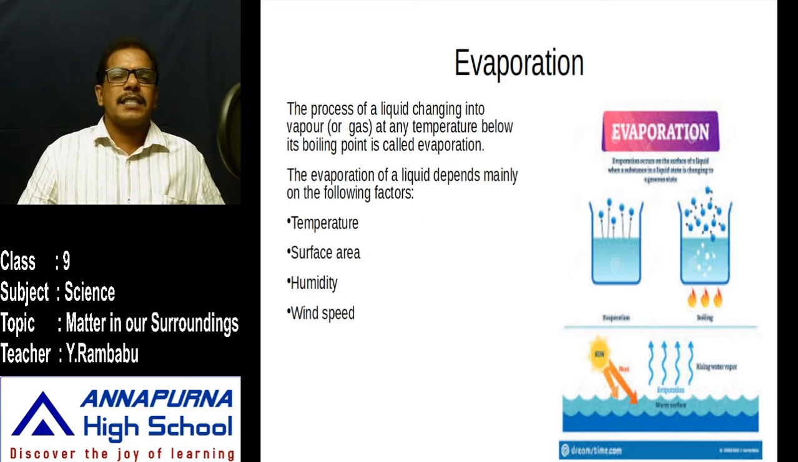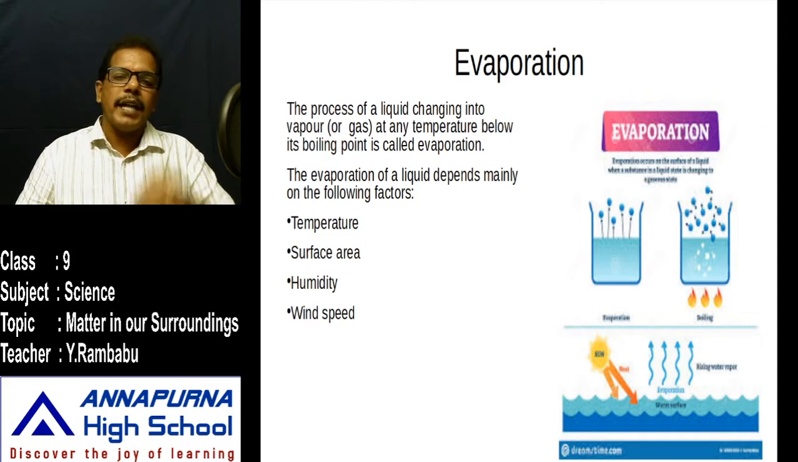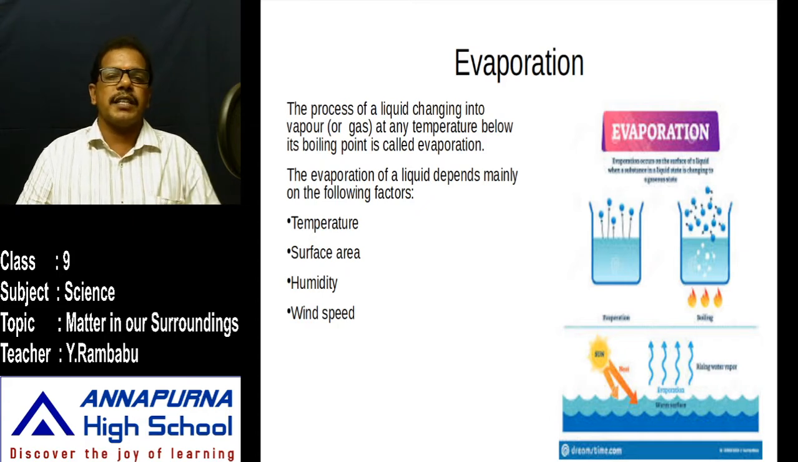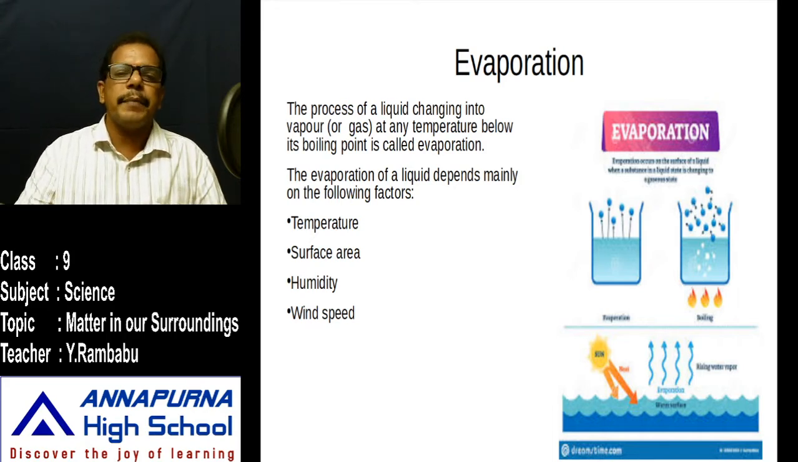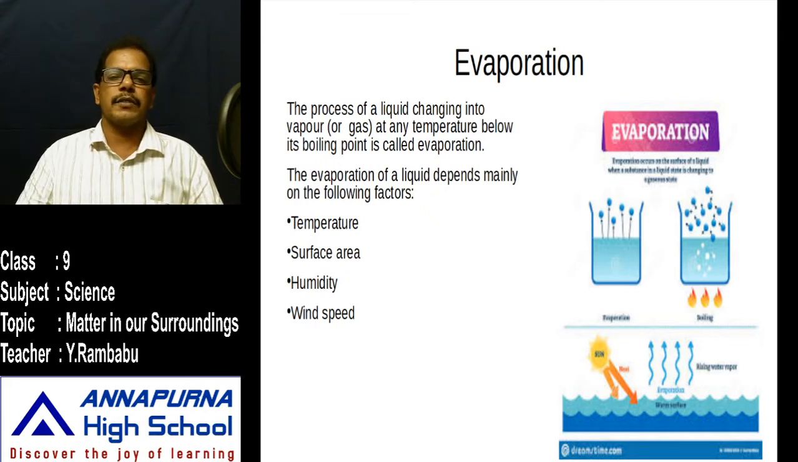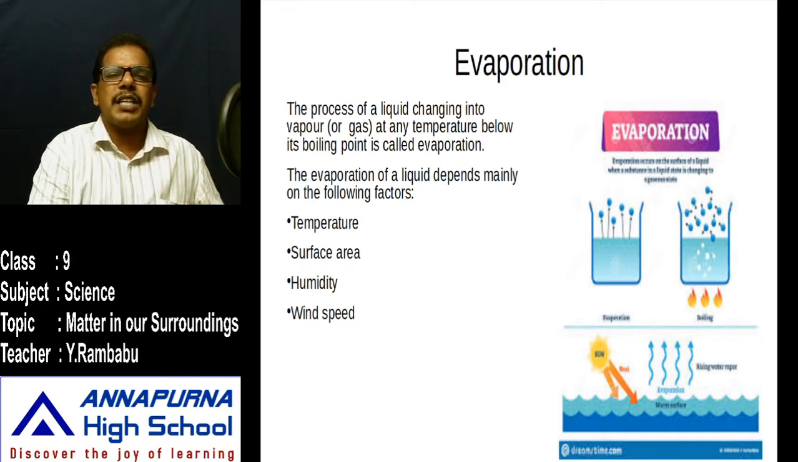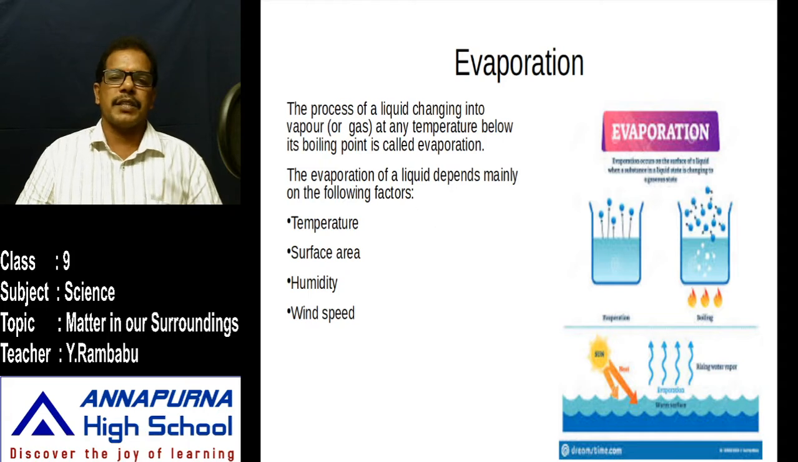Boiling is done at constant temperature, at its boiling point only. That means the liquid phase is converted into gaseous phase at constant temperature. But in the case of evaporation, the liquid phase is converted into gaseous phase at any temperature below its boiling point. This is the main difference. And not only that, the steam formed in boiling causes more severe burns than boiling water. Why? It absorbs energy in the form of latent heat of vaporization.